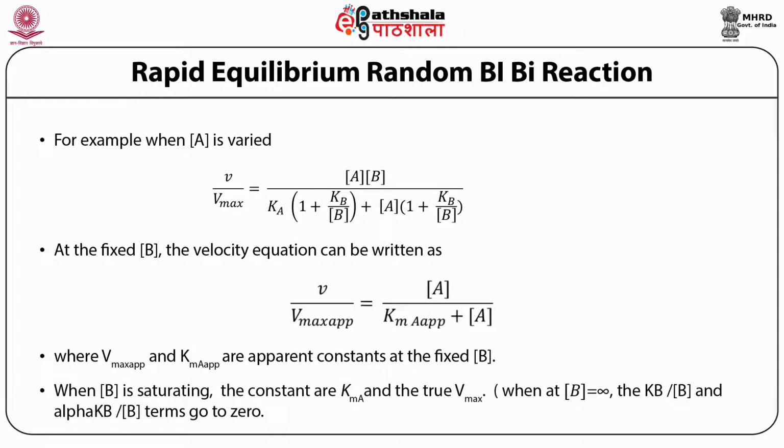When B concentration is saturating, the constants are Km for A and Vmax. When the concentration of B is equal to infinite, then the Kb divided by the concentration of B and the modified Kb divided by the concentration of B terms go to 0.